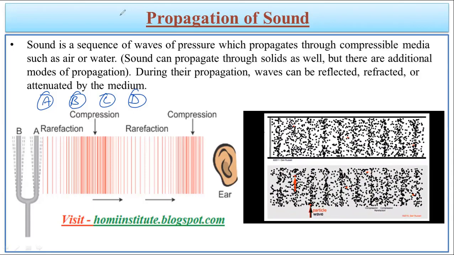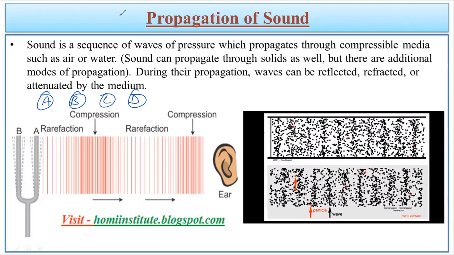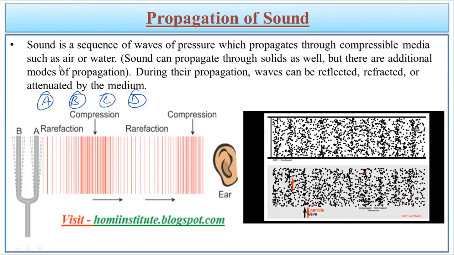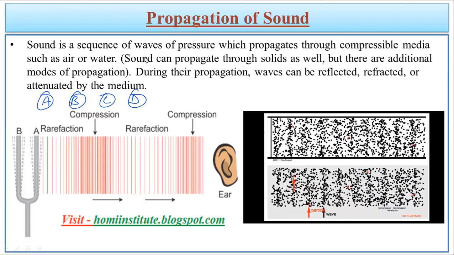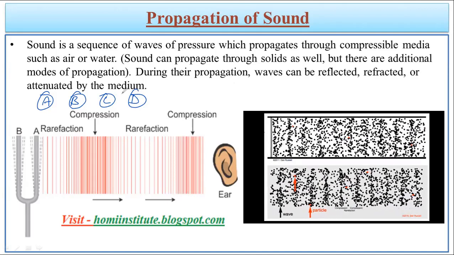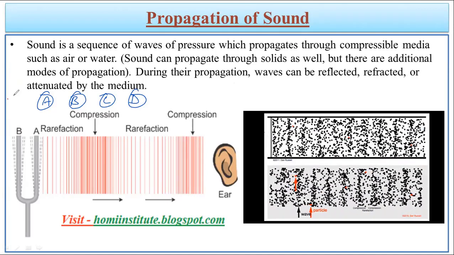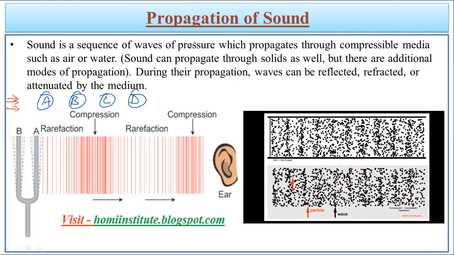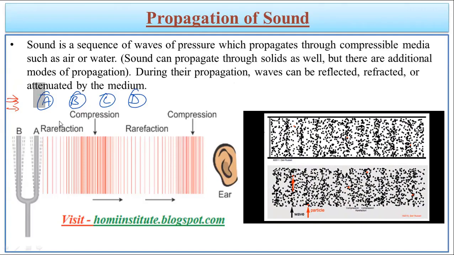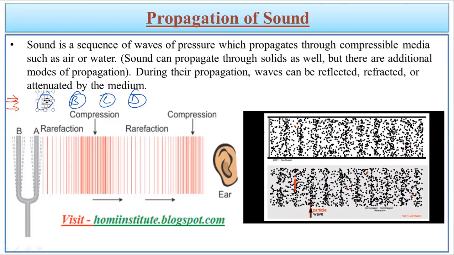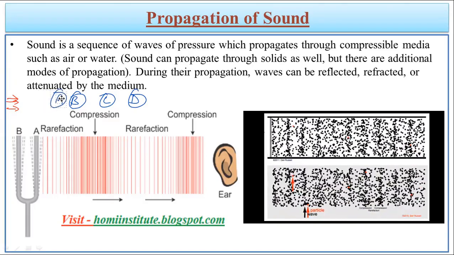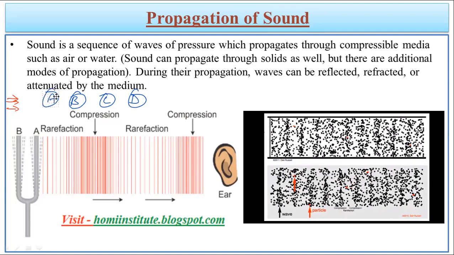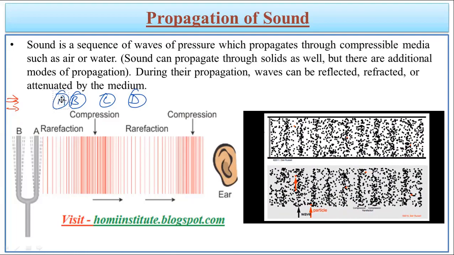Okay, yes, the rate of compression and rarefaction can change, but the method of rarefaction and compression will be the same. So that is what I want to make you understand here. Say, for example, these were the particles and you had supplied energy from one end. Energy means you had caused vibration in the body. So when the vibration has been caused, the first particle which had received the energy will move towards particle B. This is considered compression. When one particle comes closer to another particle, this is called compression.